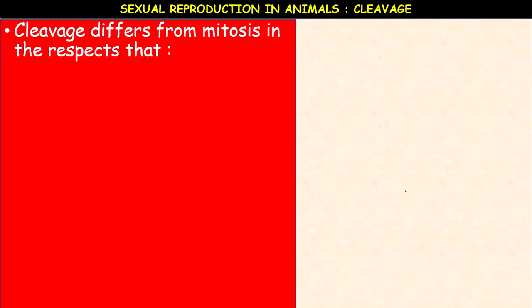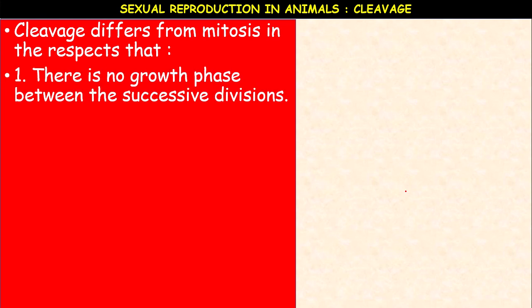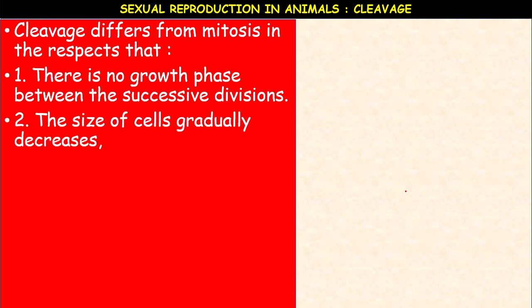The cleavage differs from mitosis in certain respects. In what way is it different from mitosis? The first one: there is no growth phase between the successive divisions, whereas in mitosis the growth phases are present. The next difference is that the size of the cells gradually decreases. You have seen in the last figure that the size of the cells gradually decreases and they become inner.